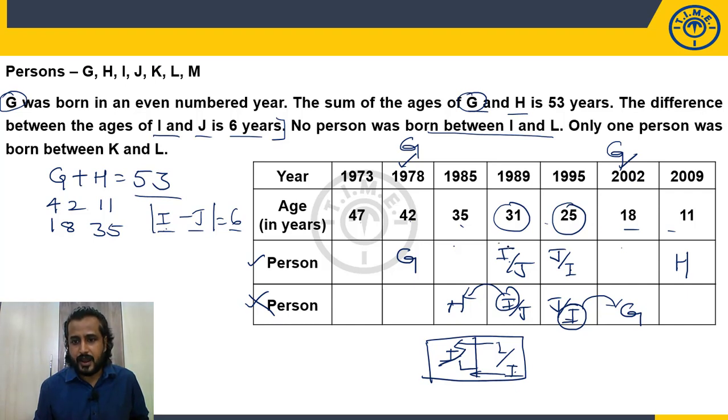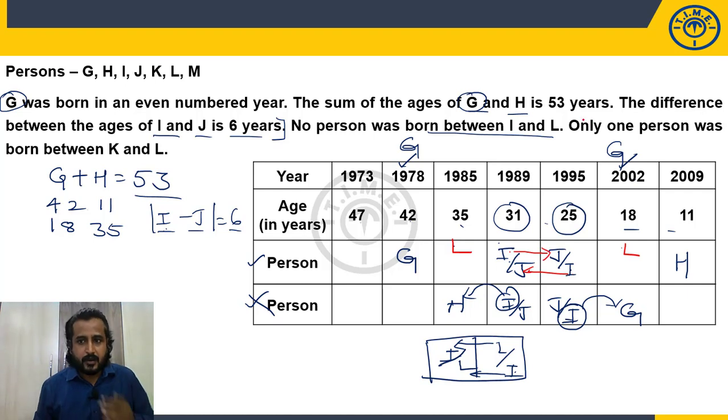Okay. So I can take here 1999. By taking I 1989, I can take L here. Okay. By taking I here, I can take L here. Again for L, how many possibilities? I have two possibilities. Okay. So when I is here, this will be J. When I is here, this will be J.